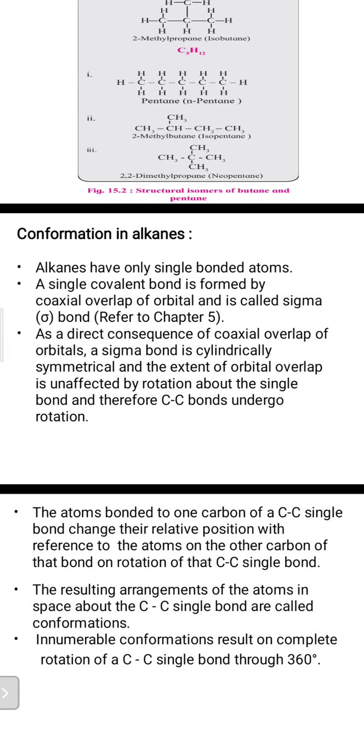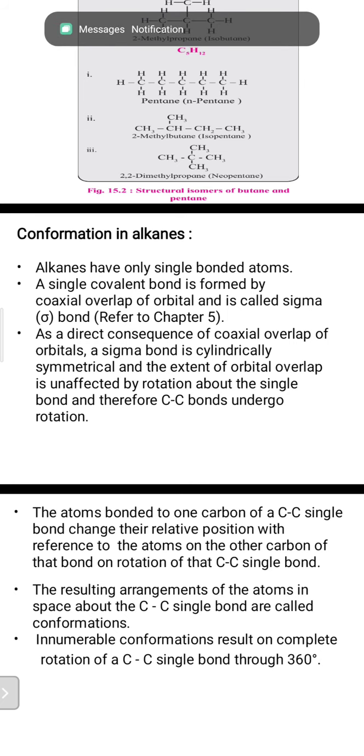Conformation of alkanes. In alkanes, they have only single bonds, or single bonded atoms. I said alkanes are saturated, meaning these are single bonded. A single covalent bond. What do you mean by covalent bond? The bond which is formed by sharing of two electrons. And the two electrons are shared by which kind of overlap? Coaxial means linear axis, or along the same axis. That is what coaxial overlap of the orbitals is.